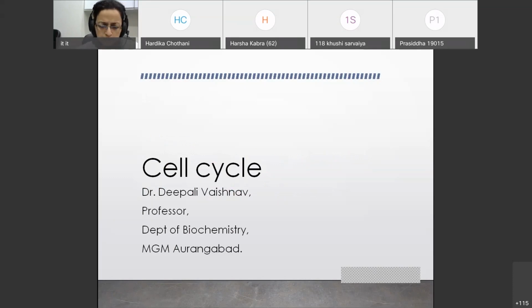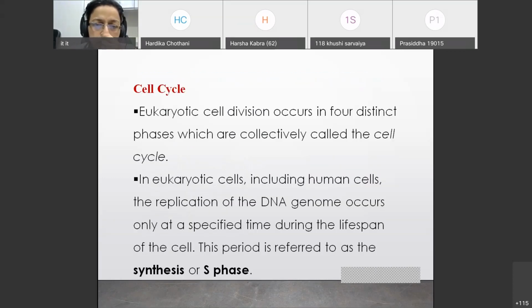Now coming to, in short, the cell cycle. I think this topic will be covered in detail, or you must have learned this in anatomy. In the cell cycle, you have different phases and all those things, and each phase is important before cell division and after cell division, and in which phase you have transcription and translation. So here in genetics, it is important to know the different phases of the cell cycle, because in a specific phase only the processes of replication, transcription, and translation will occur. And when all these things are occurring, that you should know. You can have a short note on the cell cycle.